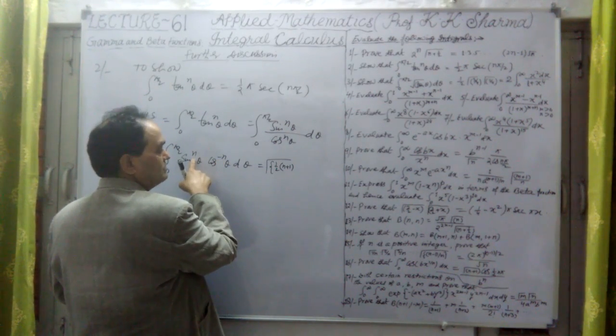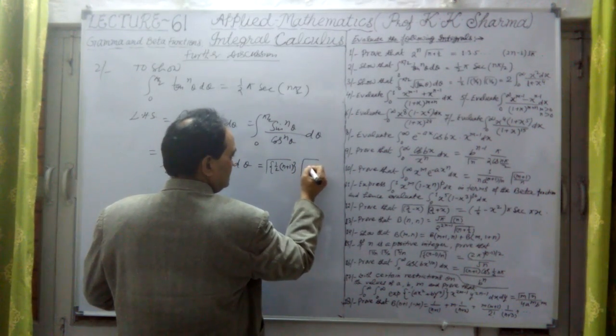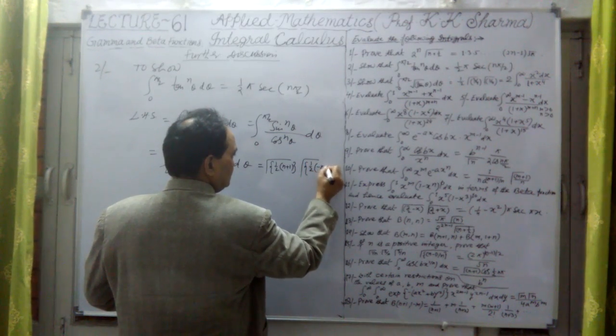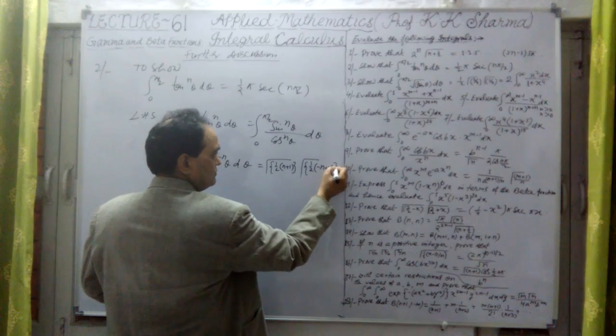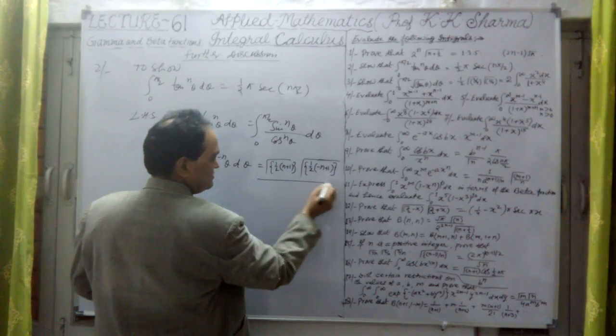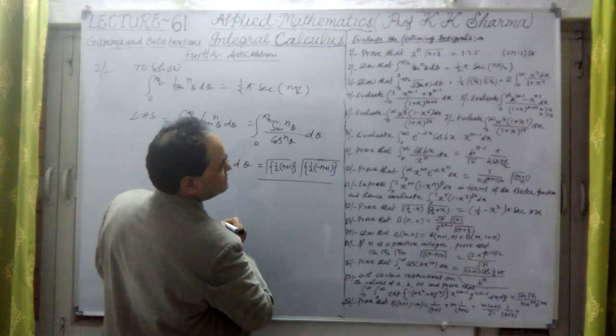The second one will be again gamma of (minus n plus 1) by 2, divided by twice gamma.